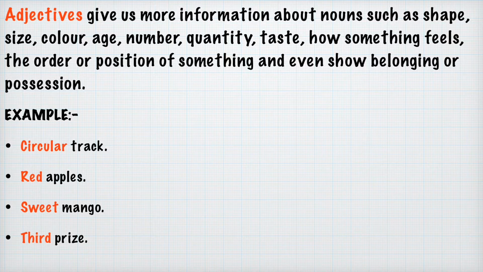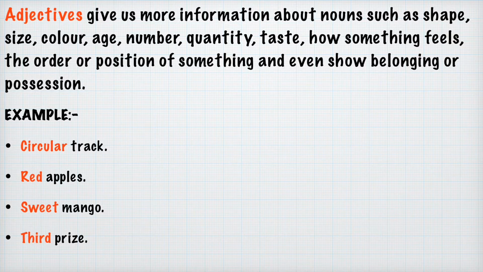Adjectives give us more information about nouns such as shape, size, color, age, number, quantity, taste, how something feels, the order or position of something, and even show belonging or possession. Here I am going to explain in Hindi also so that you are not confused about these adjectives.